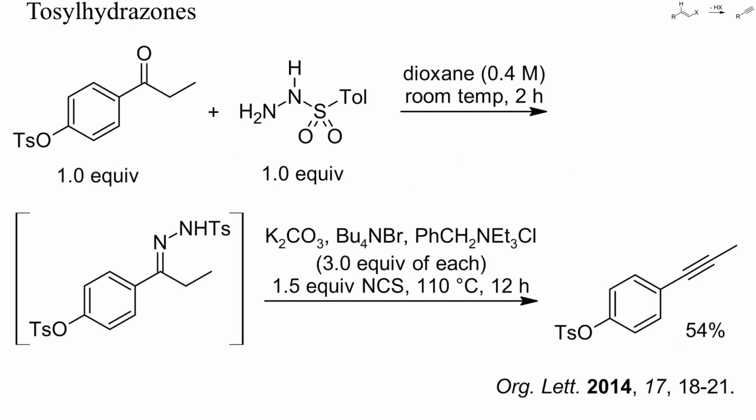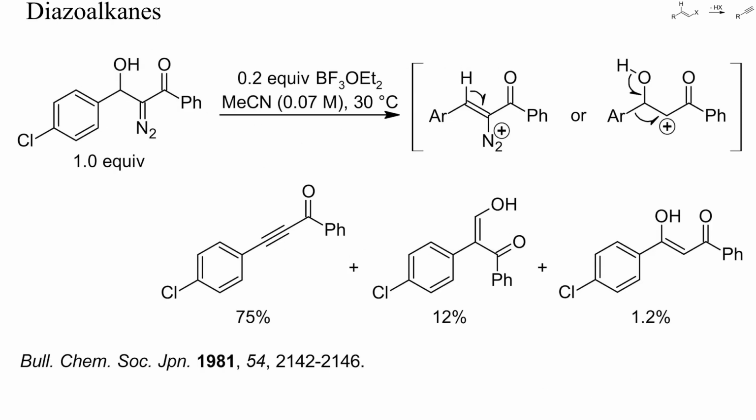Alternatively, heating sulfonyl hydrazones with a non-oxidizable base and an electrophilic chlorinating reagent can also bring about the formation of alkynes. In this example, hydrazone formation, chlorination and elimination were conducted in one flask, without isolation of any intermediate. Closely related to the previous example is the acid-catalyzed decomposition of alpha-hydroxy diazoalkanes. The scope of this reaction was narrow, and a number of byproducts were also formed.